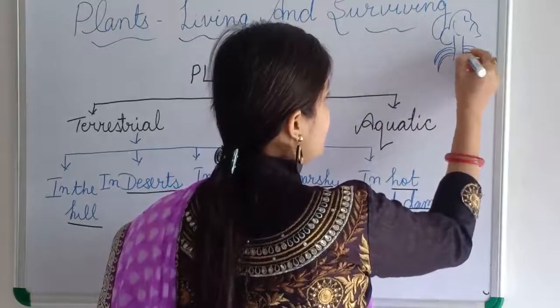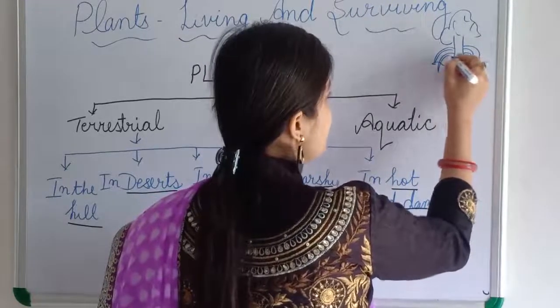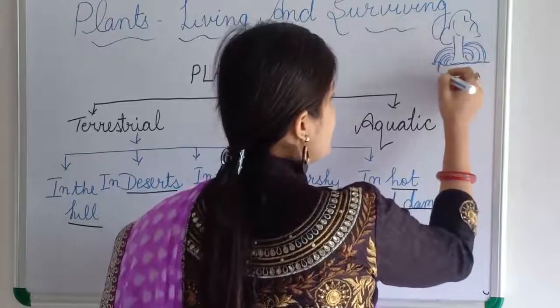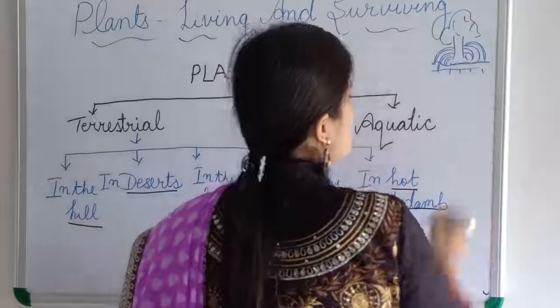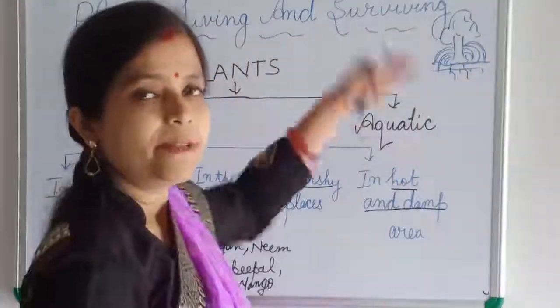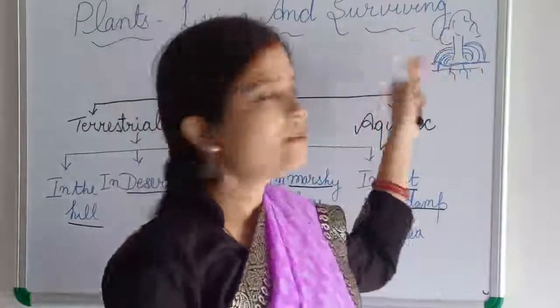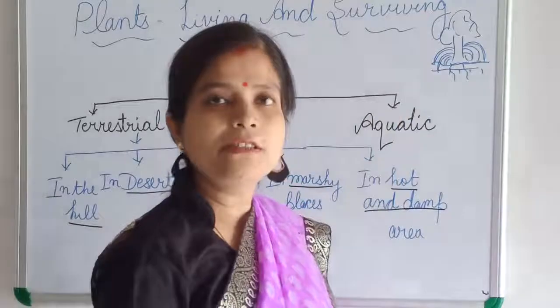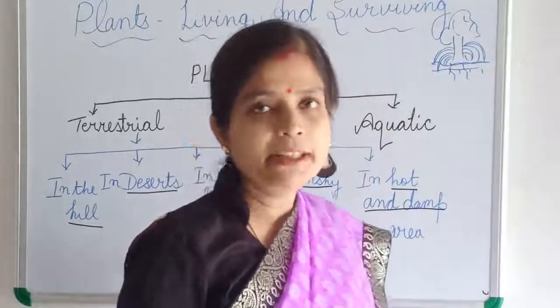Not only inside, because water is logged over here. So above the ground also they have roots. The root grows above the ground and this root is known as the breathing root.